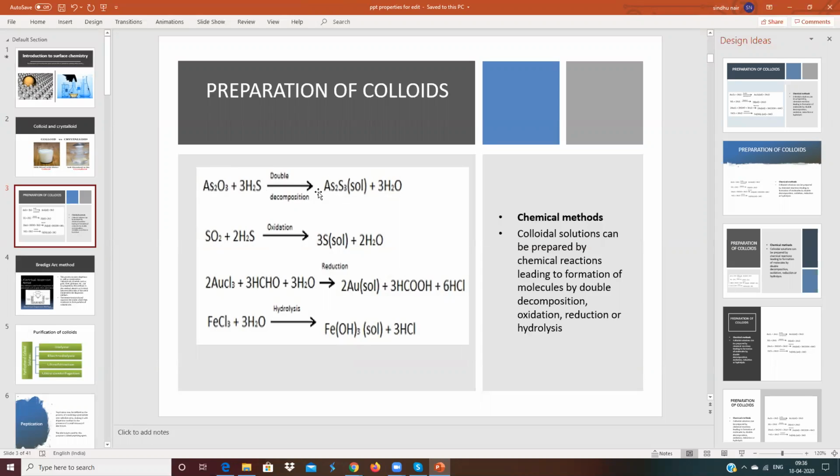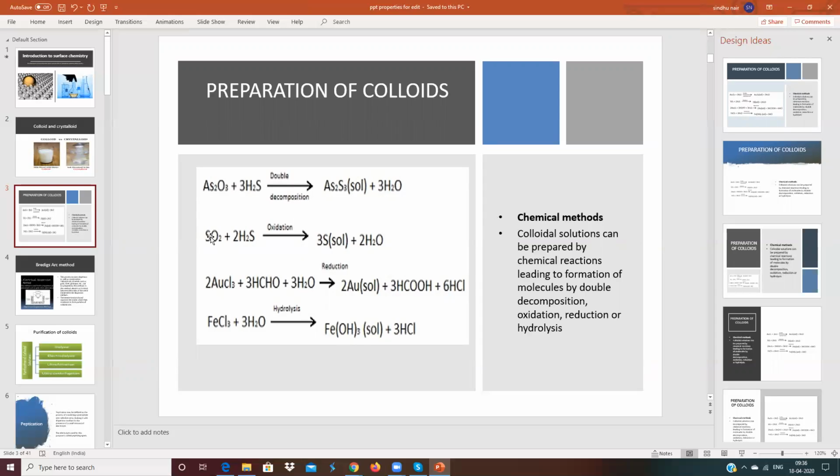This is a salt of arsenic, or a colloid will be formed. And water is left out. The H2 combines with oxygen to form water. So both reactants are decomposed.